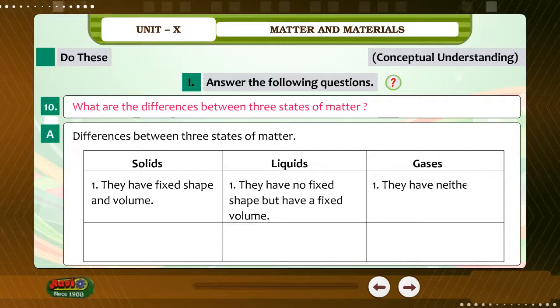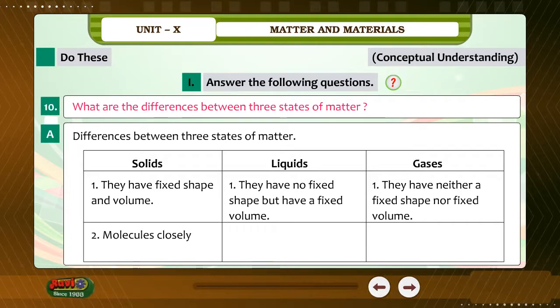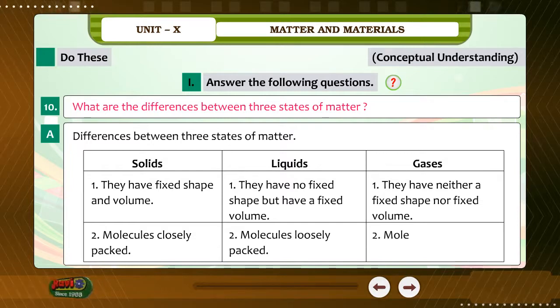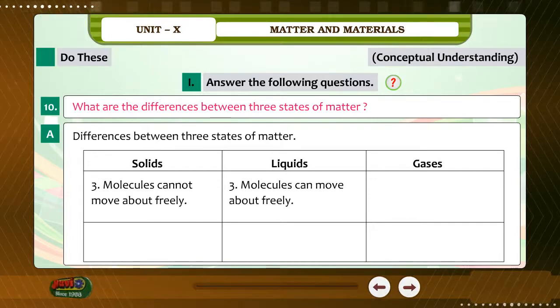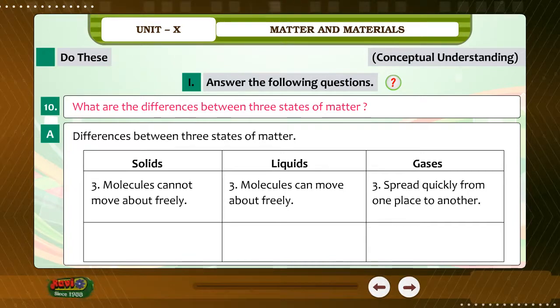They have neither a fixed shape nor fixed volume. 2. Molecules closely packed. Molecules loosely packed. Molecules very loosely packed. 3. Molecules cannot move about freely. Molecules can move about freely. Spread quickly from one place to another.